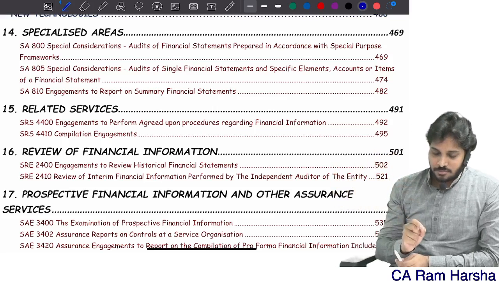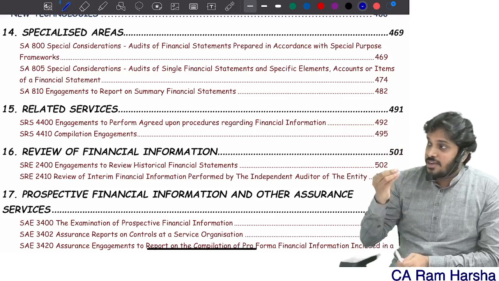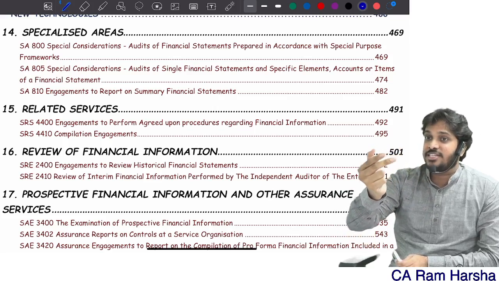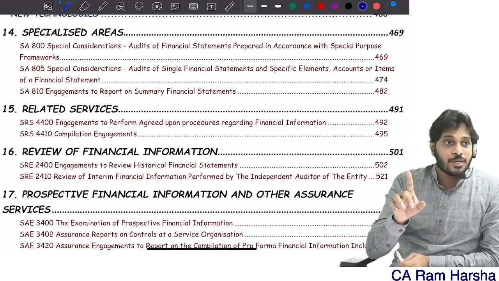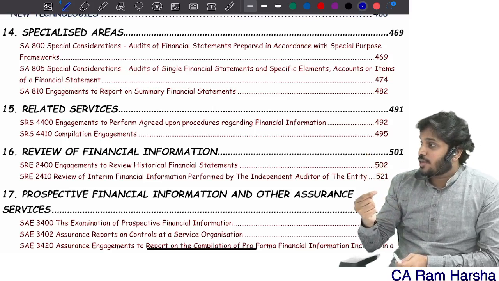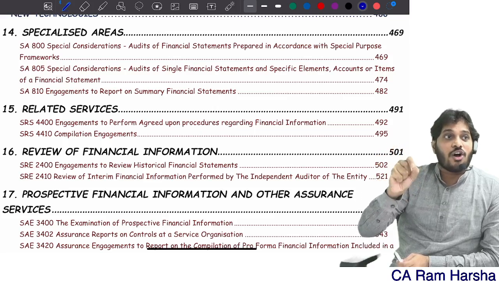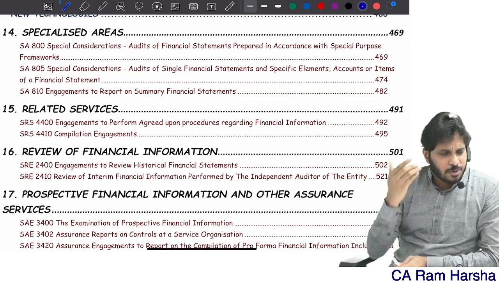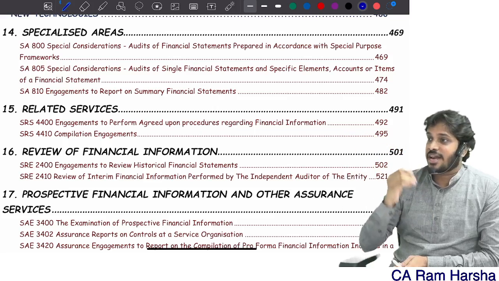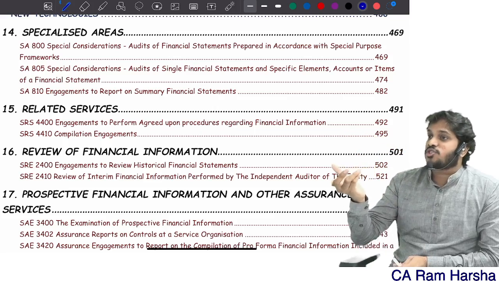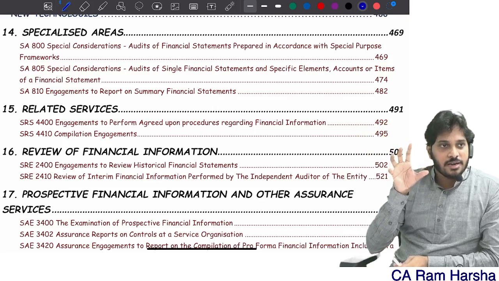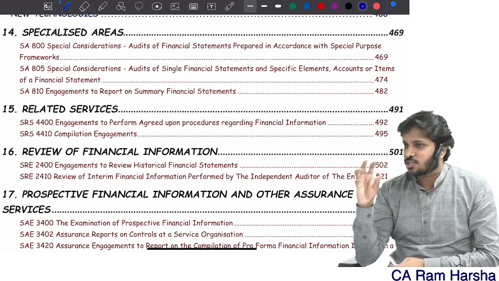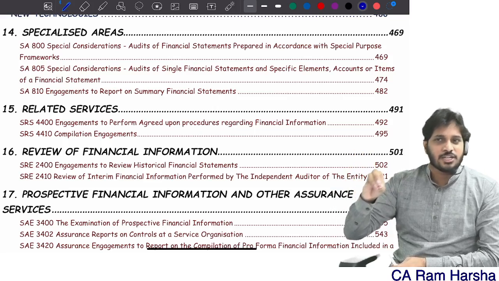Then we have other than historical financials. We are providing assurance not only on historical financial information, we are also providing assurance on other than historical financial information. For example, we have seen 340T. We are giving assurance on controls, which is non-financial information. We are even providing assurance on prospective financial information, that is 3400. We are even providing assurance on pro forma financial information. What is pro forma? What is prospective? All that we'll discuss in the assurance chapter.